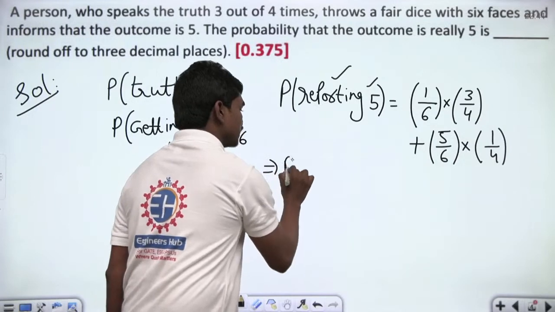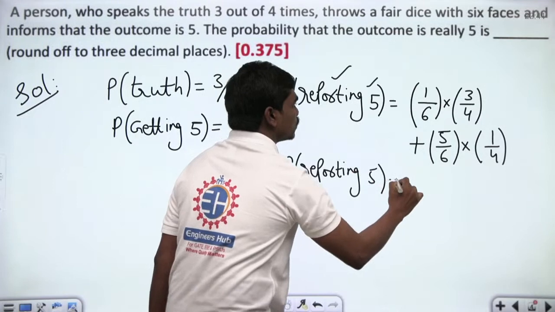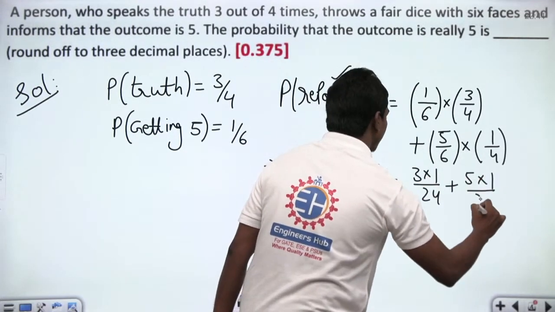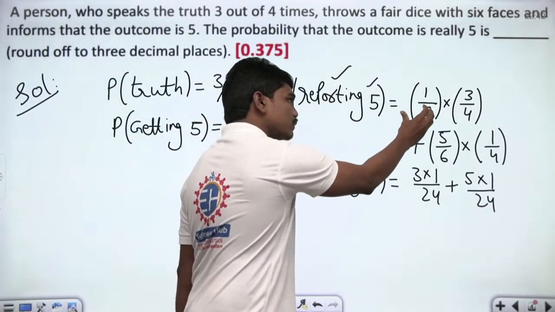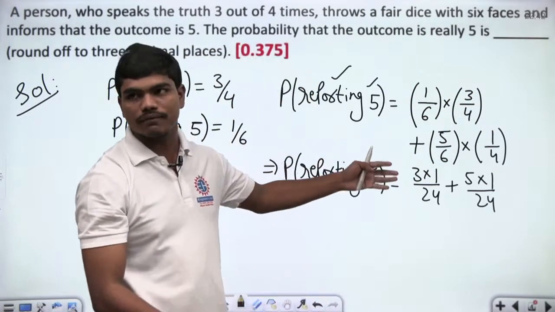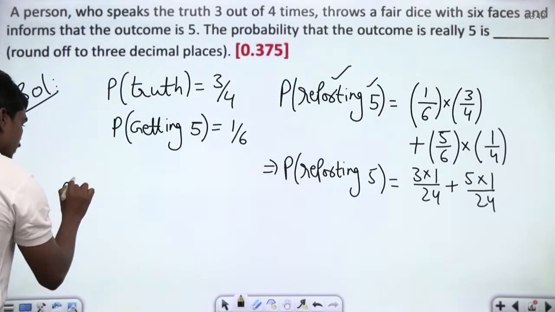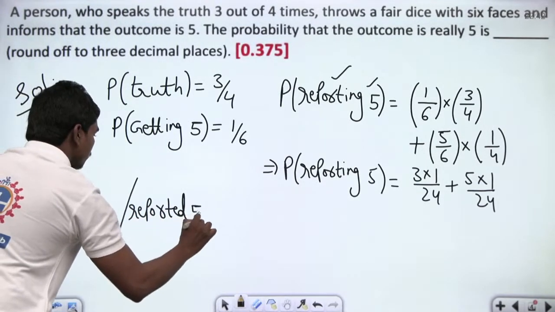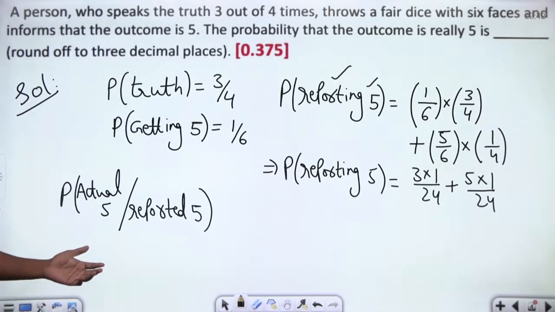So the total probability of reporting 5 is equal to 3 into 1 by 24 plus 5 into 1 by 24. This is what we have for the total probability that this person reports a 5. There are 2 possibilities. There can be an actual 5 and he can report truth, or else the 5 didn't occur but he lied. In both cases, the outcome from his mouth is that he tells us that a 5 has appeared. Now out of these 2 cases, when you know that he reported 5, what is the probability that it is an actual 5? This is the thing that was asked.